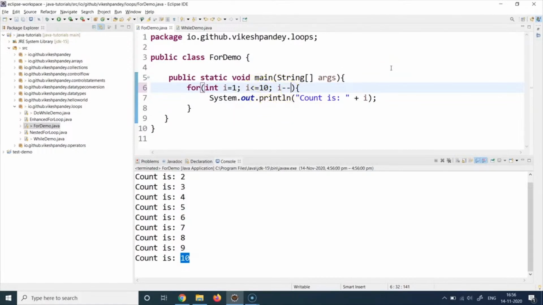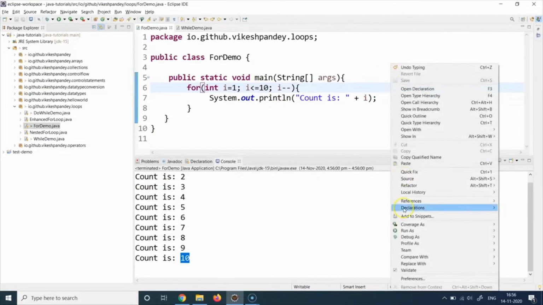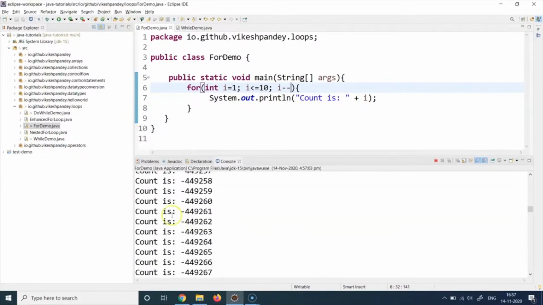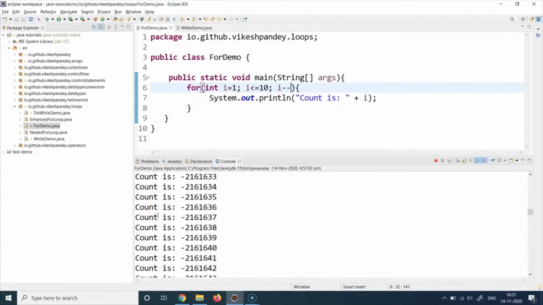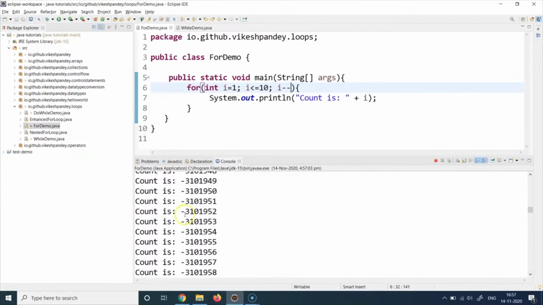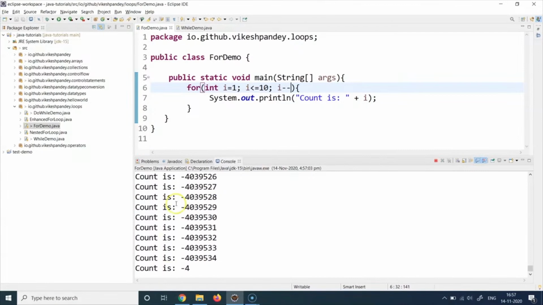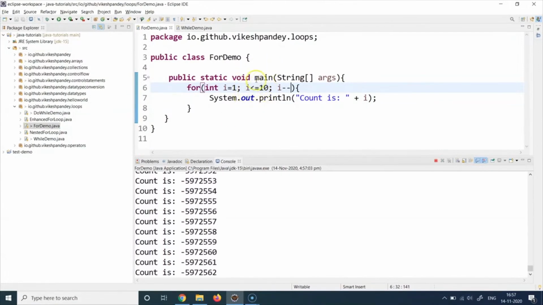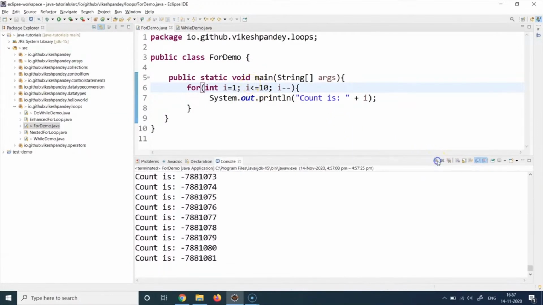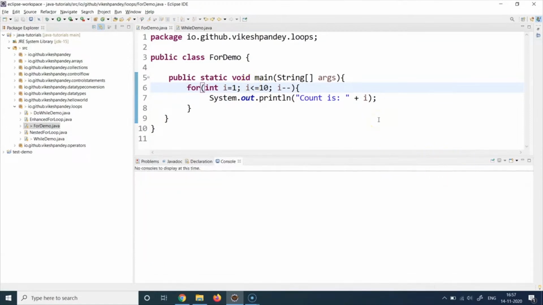For fun, let's try to run this, and I will have to kill this program manually, but just to show you what happens and what you should not do in your Java program. So you see, it will continuously keep printing the values till the program runs out of memory, till it eats up all the available memory. It is forever running. It will never stop because the condition will never evaluate to false. This condition will forever be true. So the loop will run forever. So I'm just going to kill the program, but this is something which you should avoid whenever you are writing Java code. And this happens quite often with beginner programmers.